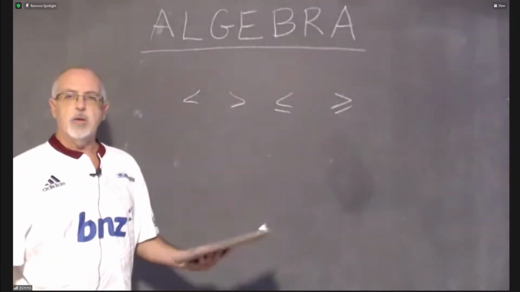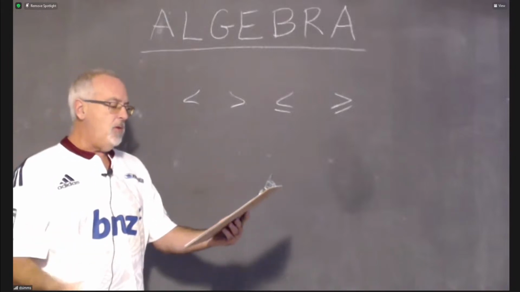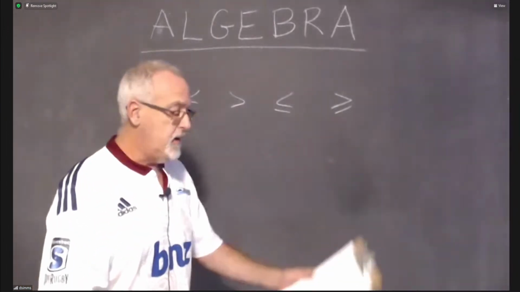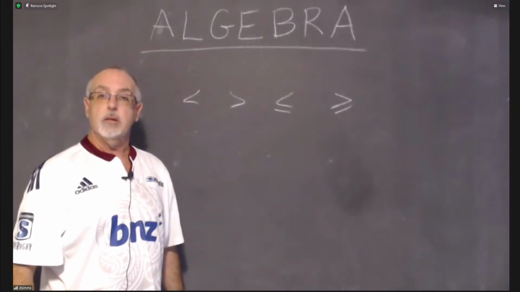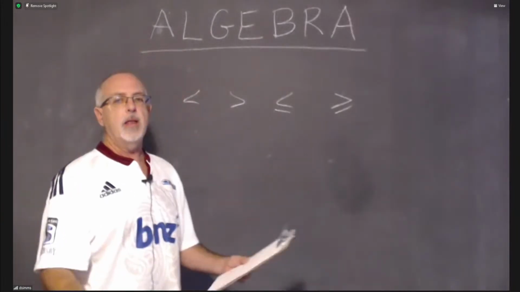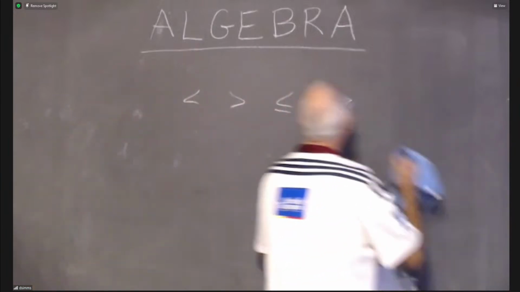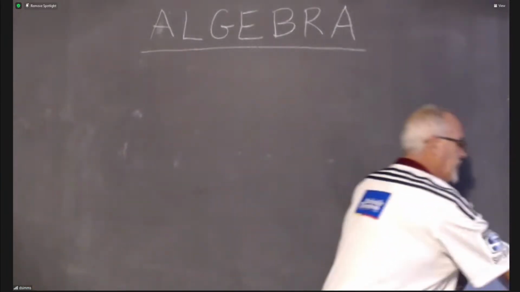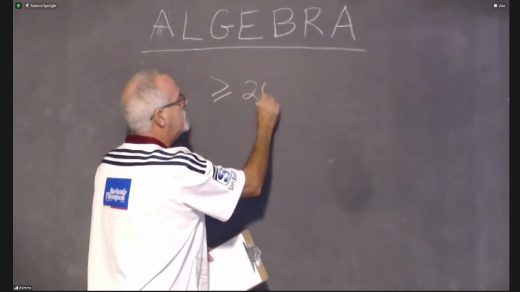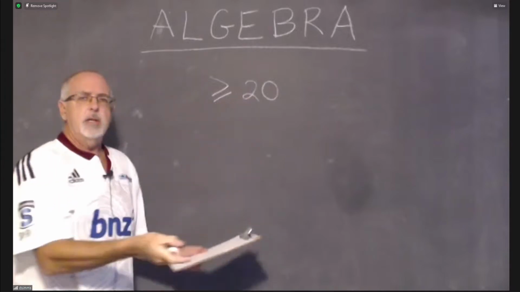What's a real life situation where we have to deal with this? The example I came up with was, to get a free item when you're ordering food from a restaurant, you have to spend at least $20. Phrases like at least and at most and no more than in math very often indicate to us that we're going to need one of these symbols. So at least $20. How am I going to show that? I'm going to show that with greater than or equal to 20. This means at least 20.